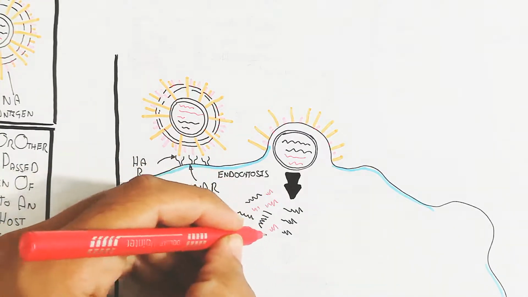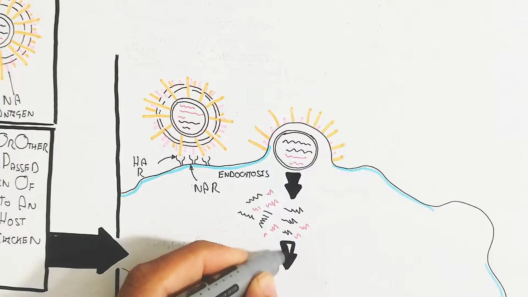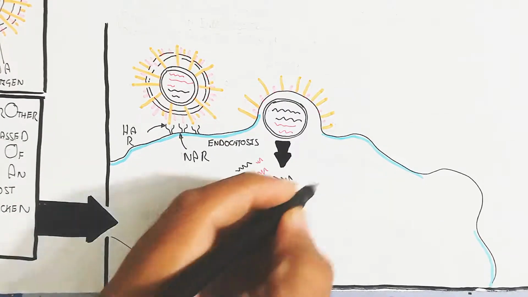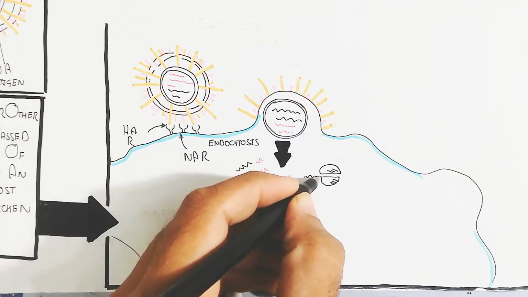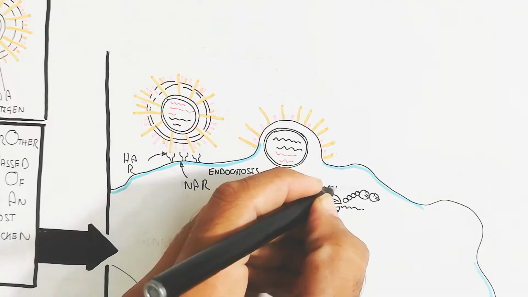The genetic material is released, and replication and multiplication occur through RNA polymerase, because it is an RNA virus. The RNA polymerase enzyme is present